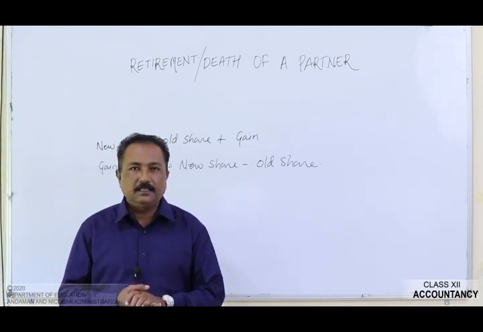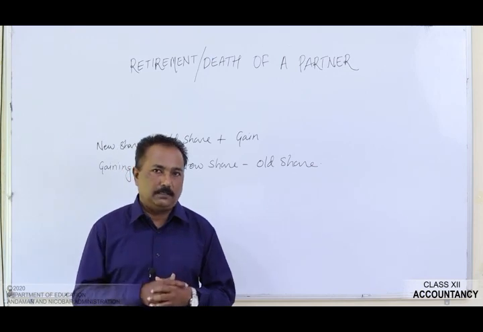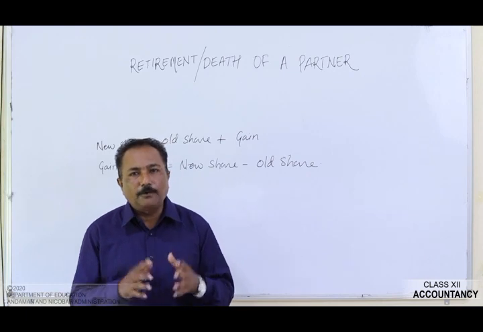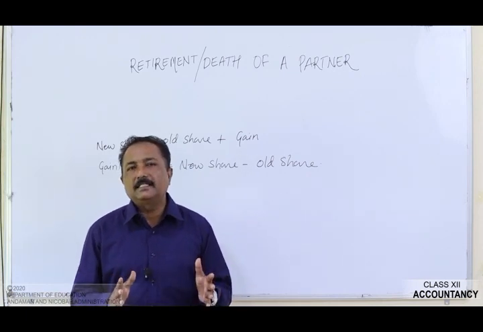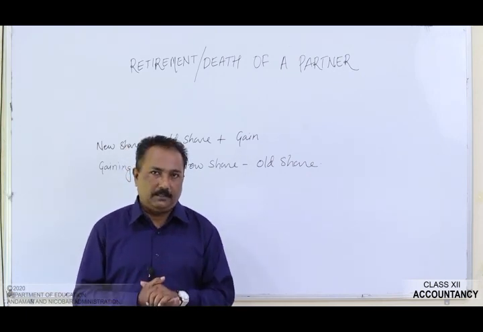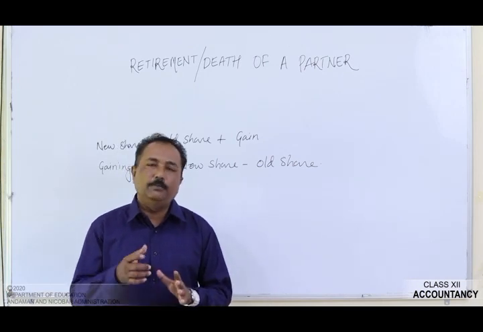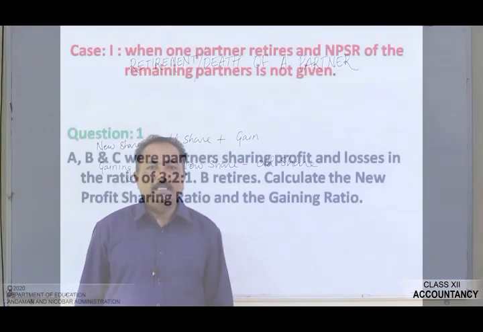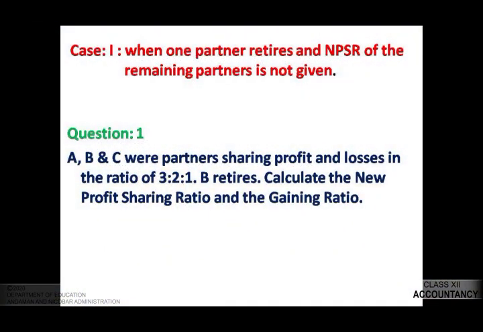Now let's pass on to calculate the new profit sharing ratio and the gaining ratio. This we will see first under case 1. What is case 1? When one partner retires and the new profit sharing ratio of the remaining partners is not given. Now let's see a numerical question for it. The numerical question is: A, B and C were partners sharing profit and losses in the ratio of 3:2:1. B retires. Calculate the new profit sharing ratio and the gaining ratio.